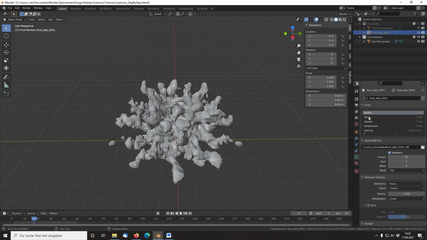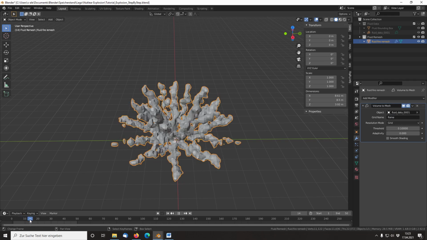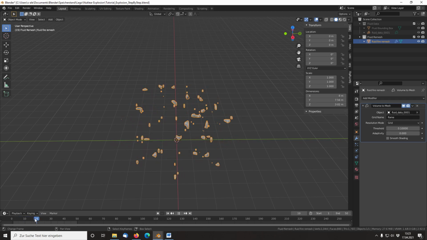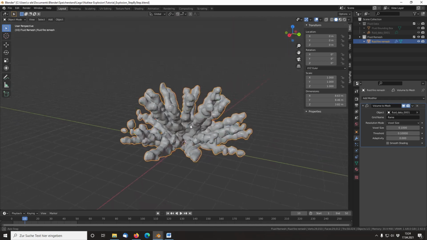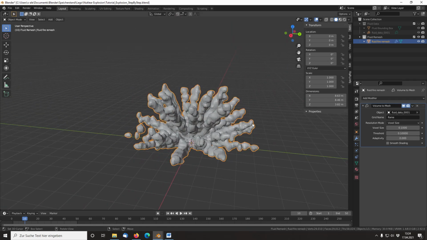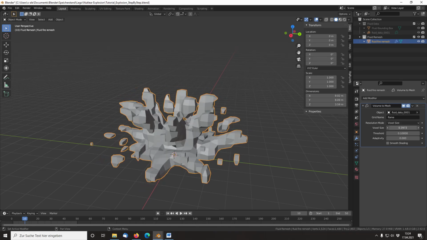As I told you earlier, there are different attributes saved within the fluid data. For our fire remesh, we want the flame data, so we type flame. For our Lego explosion, we want a constant voxel size. With the default value grid, you can't really control that. So we select the resolution mode voxel size. Now we can see that each voxel keeps its size relatively constant. You can update the value of the voxel size later if you want.